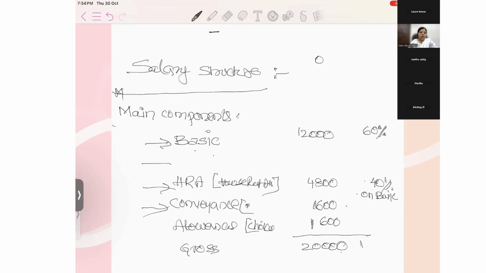So what people do is, since there is no need to pay PF on HRA, they put more HRA and less basic. All these errors will have to come out, and in future the organization may come into problems, but this is the structure they have to follow.